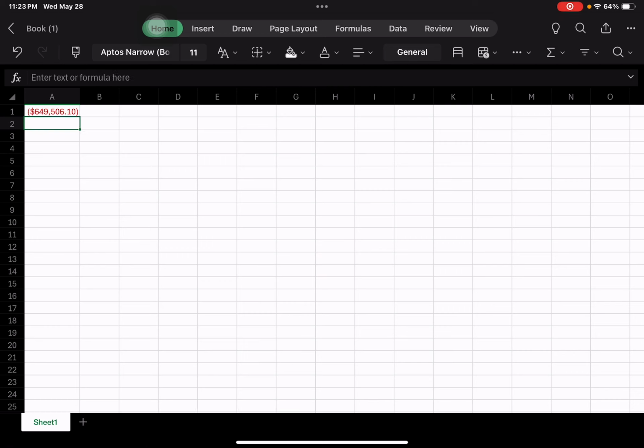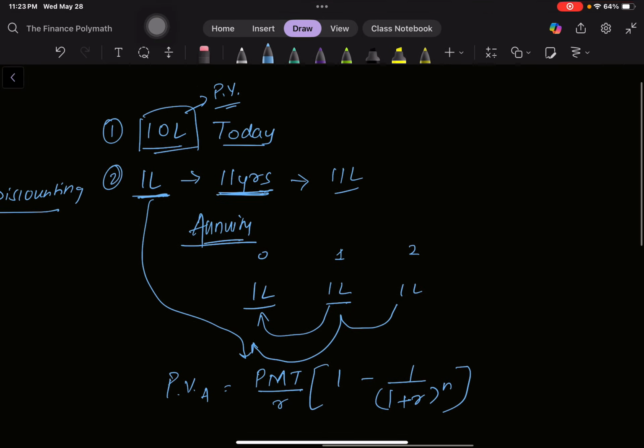Now if I press enter, we get to know that the money would be worth only 6,49,500. So what we were thinking earlier would be 11 lakh is actually, let's say, 6,50,000 approx. Because there's inflation, the price would increase, and the money would lose its value. So this is what annuity is, when you receive a fixed amount of payment for a fixed number of years.